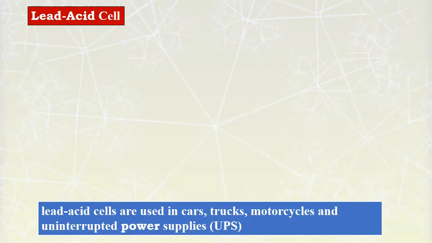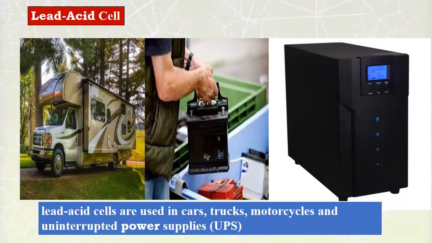The second type is lead acid cells. These are the cells used in cars, trucks, motorcycles and uninterrupted power supplies. So we can use this UPS in a generator, in an inverter. They are rechargeable cells, and these cells give a larger current.